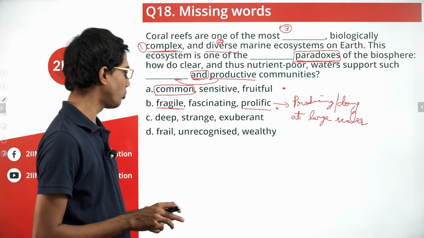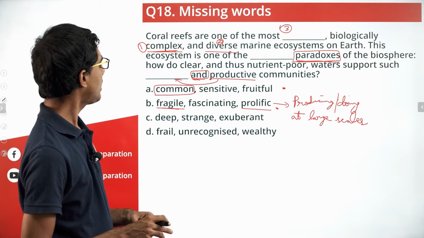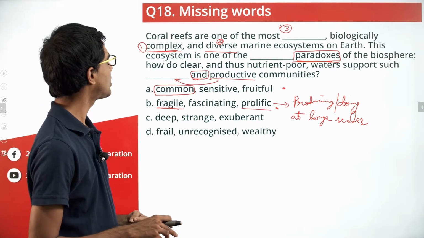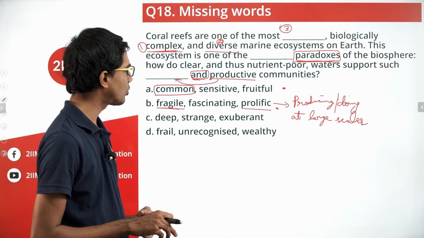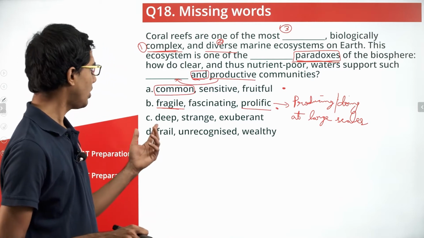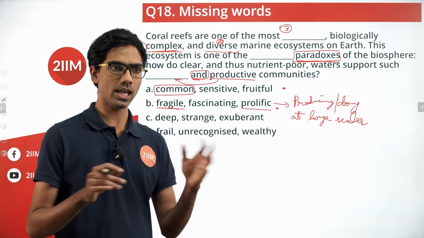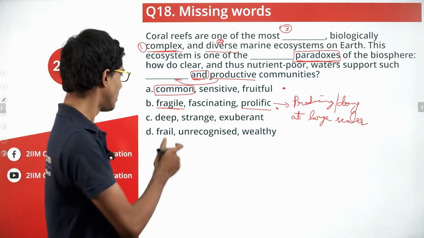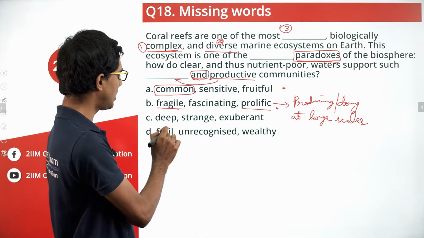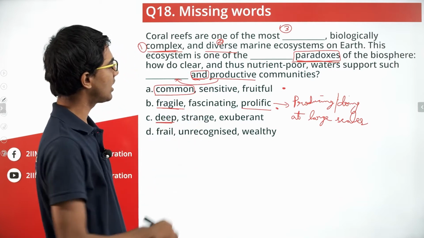Deep, strange and exuberant. Okay. Coral reefs are one of the most deep, biologically complex and diverse marine ecosystems on Earth. First of all, most deep doesn't fit in. We'll say deep, deeper, deepest, not more deep, most deep. That doesn't work, but nevertheless, this seems out of place. But we'll move on to the next one also.